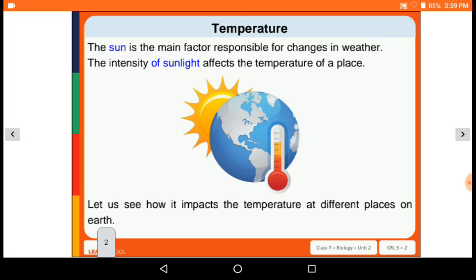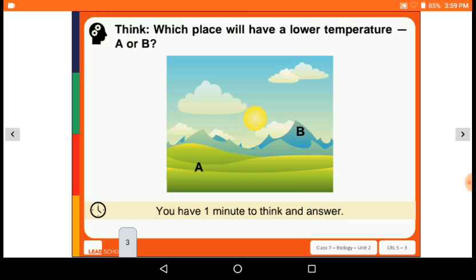The sun is the main factor responsible for the change in weather. The intensity of sunlight affects the temperature of a place. Let us see how it impacts the temperature at different places on earth. Which place has a lower temperature, A or B?